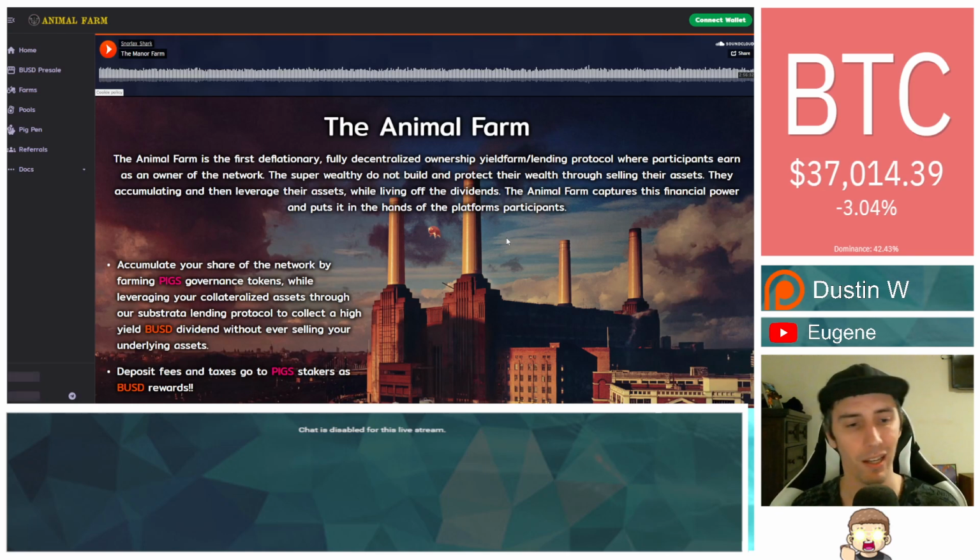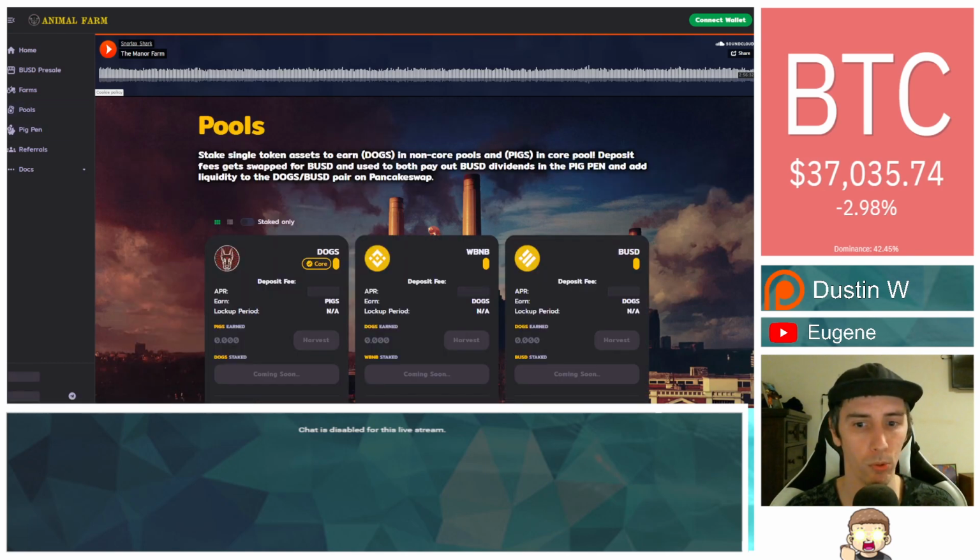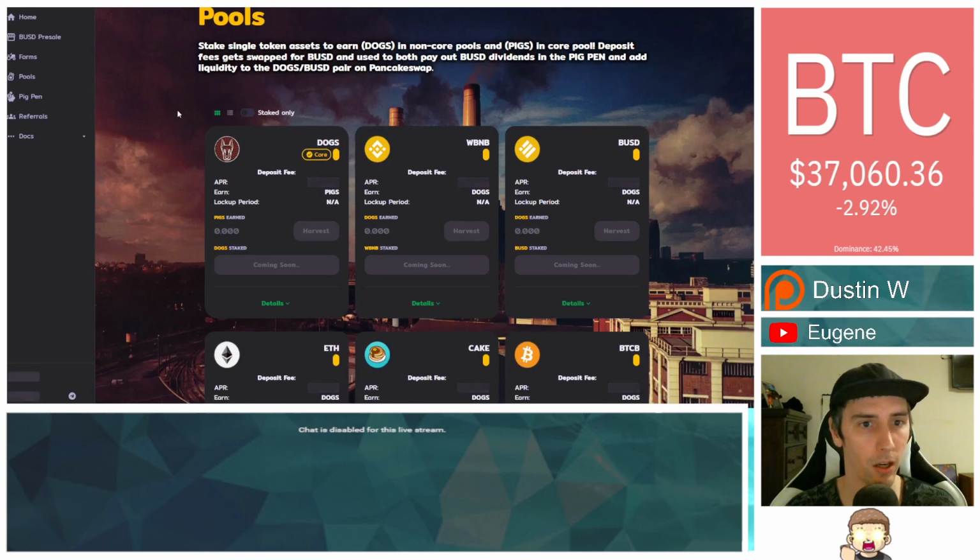Make sense? So you actually have a couple other options, and this is where Drip kind of comes into play here, because you can have Drip actually as part of the liquidity pool backing with this. So I'm actually going to move over now to the Pools tab, and on the Pools tab, you can see here, stake single token assets to earn dogs and non-core pools, and pigs in core pool. Deposit fees get swapped for BUSD and used to both pay out BUSD dividends in the pig pen and add liquidity to the dogs/BUSD